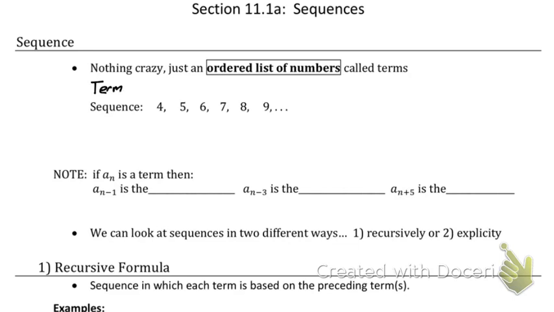We'll see if this one works. This one does not write. I need a new stylus.